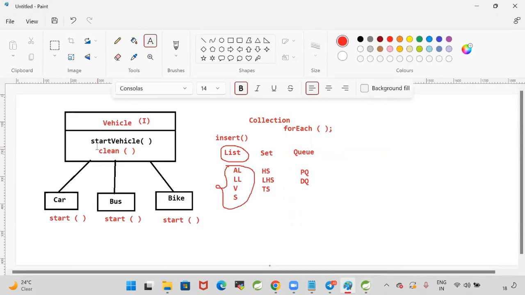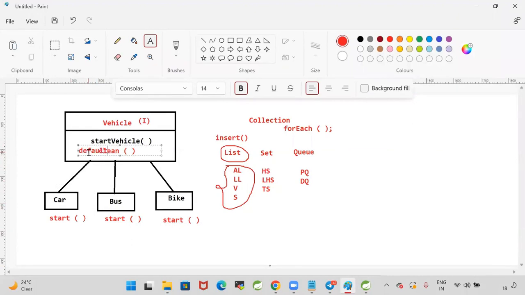Static methods means we cannot override them. That is the only difference. Now, in the start vehicle method, I'm writing a clean method. If I write the clean as an abstract method, my car, bus, bike will fail. I don't want to fail these classes. I will write the clean method as a default method. Default method will contain a body.